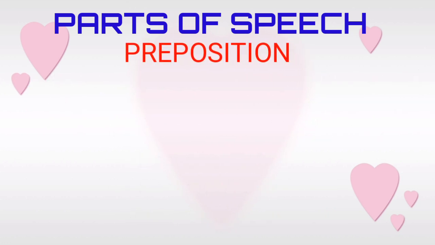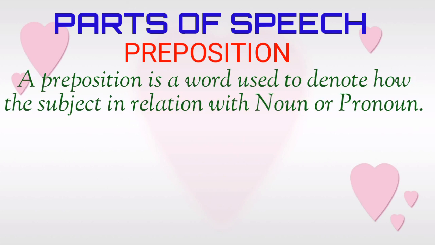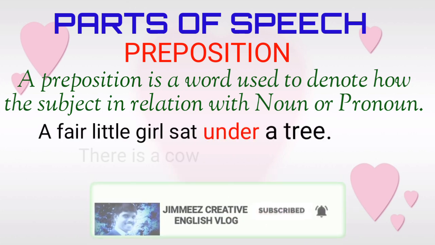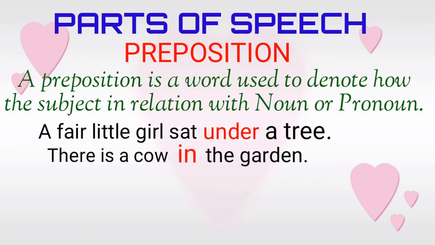Preposition. We have a simple definition to remember it. A preposition is a word used to denote how the subject is in relation with the noun or pronoun. We will write a few examples. A fair little girl sat under a tree. There is a cow in the garden. Here in the given examples, under, in are said to be prepositions.